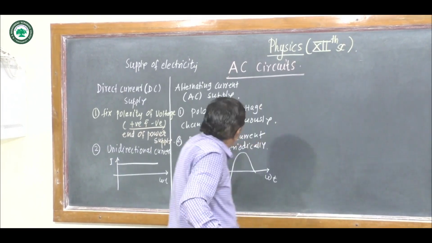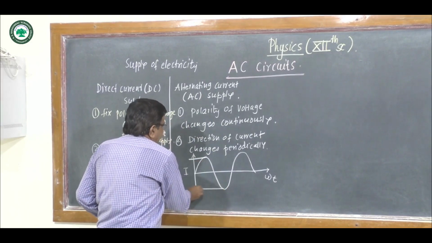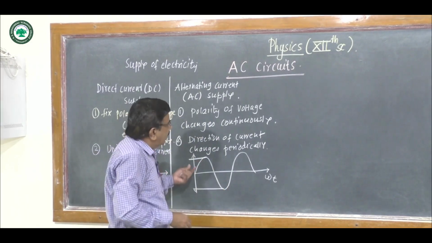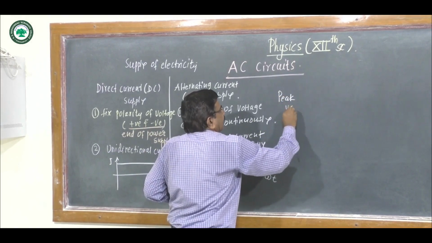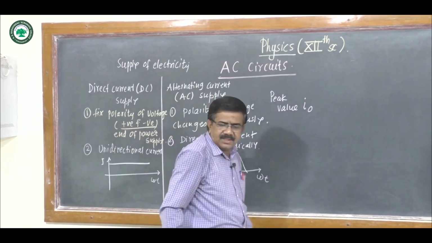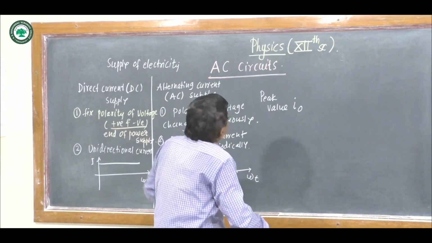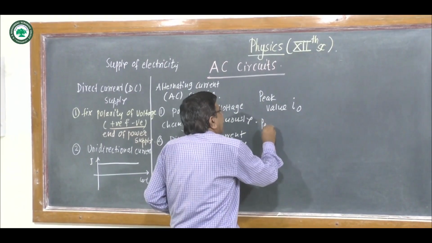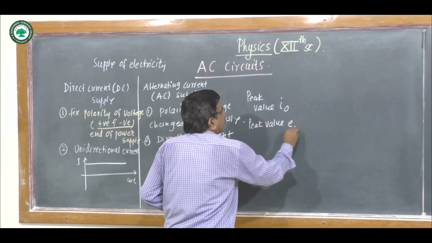The maximum value of the current, from positive side or from negative side, is called as peak value of current, denoted by I0. Similarly, the maximum value of EMF in alternating supply is also called as peak value of EMF, and it is denoted by E0.